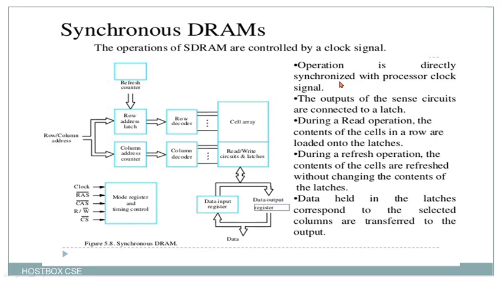Here the operation is directly synchronized with the processor clock signal. The outputs of the sense circuits are connected to the latch, and during read operation, the contents of the cells in a row are loaded onto the latches. During refresh operation, the contents of the cells are refreshed without changing the content of the latches. Also, data held in the latches corresponding to the selected columns are transferred to the output. At last we want to view the output on the monitor.